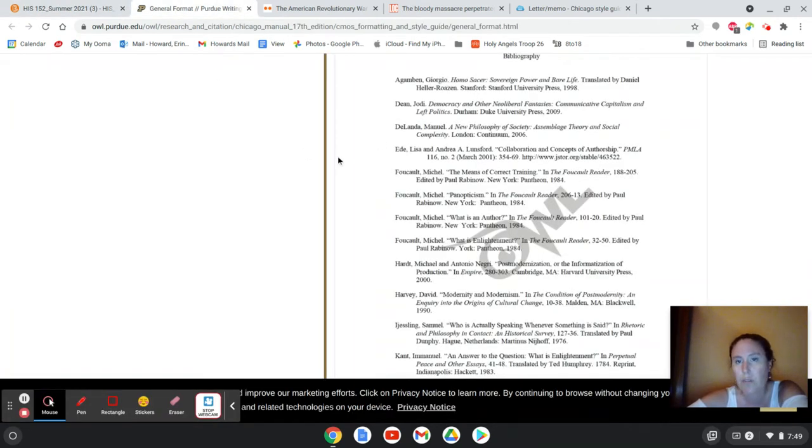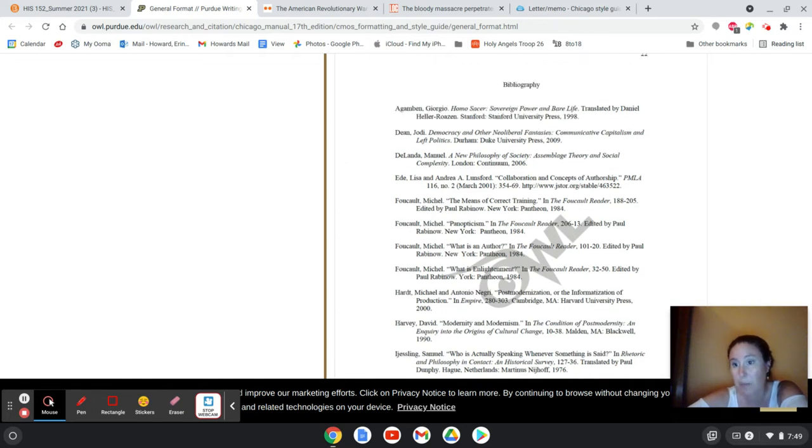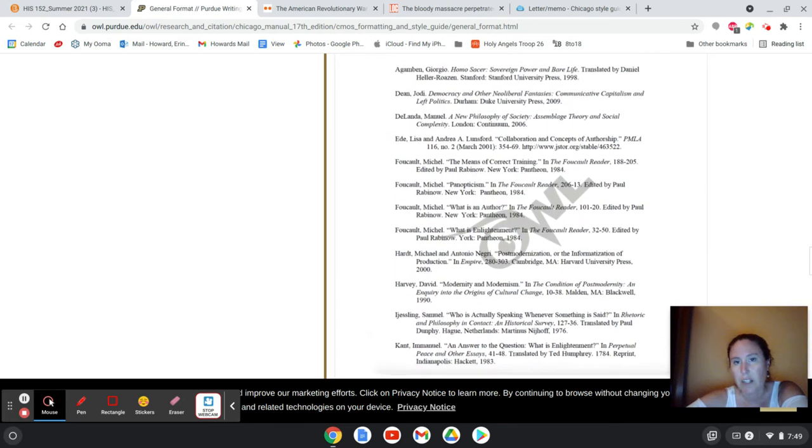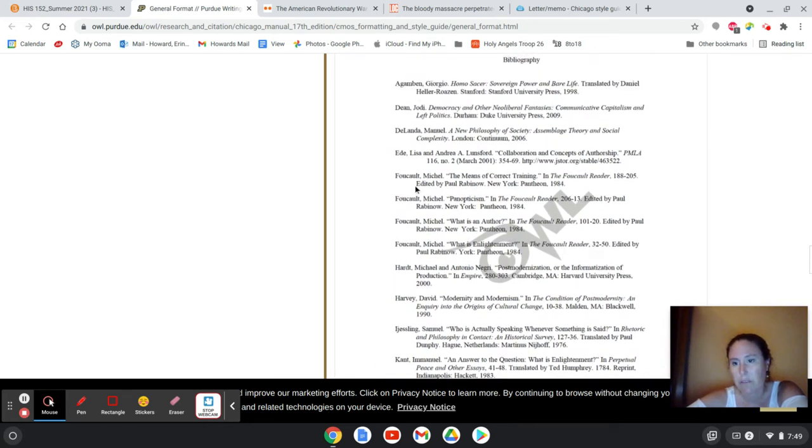So occasionally I have students who don't know or remember what a bibliography looks like. This is just an example of a bibliography. It's a list basically with the information from the source. I'll be looking for the alphabetical order and I'll be looking for the hanging indent. If your autocorrect is getting in the way, just put a hard return at the end of the line. And then when you go to the next line, you should be able to indent to get this hanging indentation.